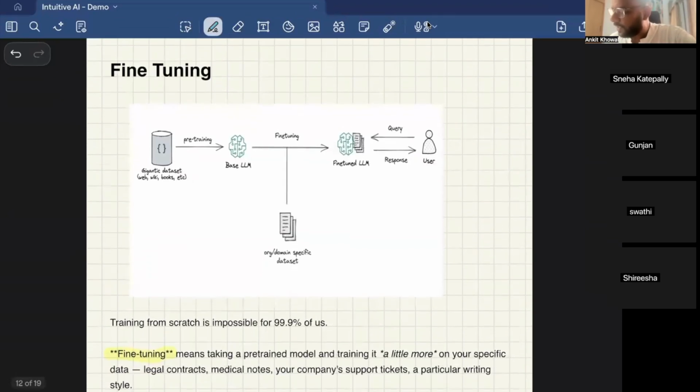Now, one more difficult term, and after this, things will get easy. So, what is fine tuning? Like I said, we train the LLMs on all of the internet, everything which is present on the internet. So when we have all these data sets, after training on the data present on the internet, we get a base model.